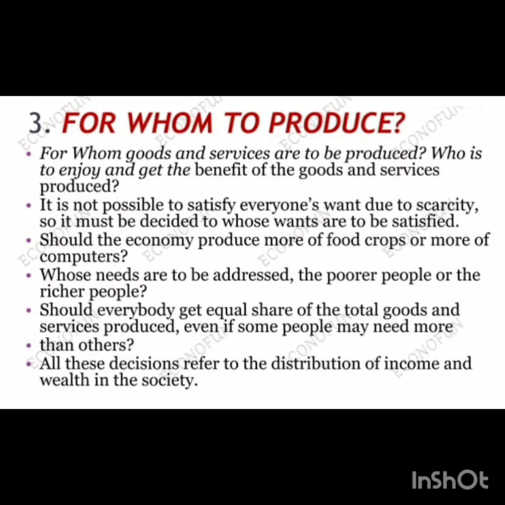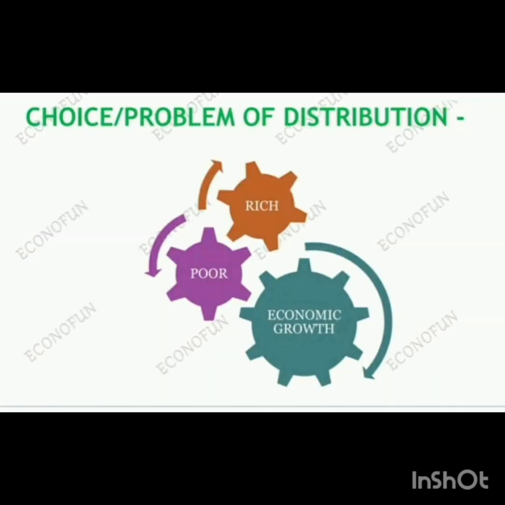Now, for whom to produce? In this, the producer will decide whether he has to produce for the poor sector or the rich sector. If the society has a majority of rich, he will be producing luxuries. On the contrary, if the society is full of poor, then he will be producing basic items. You can have a look now. Here are the choices or problems of distribution. In the diagram, you are seeing the rich, higher, poor, and economic growth. All these things depend upon the producer.